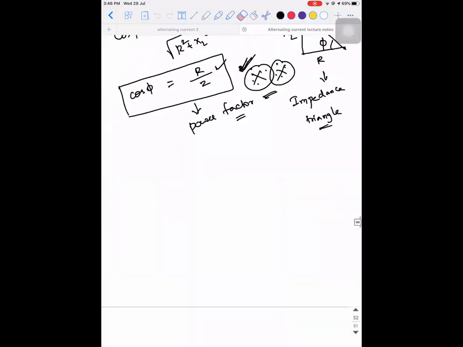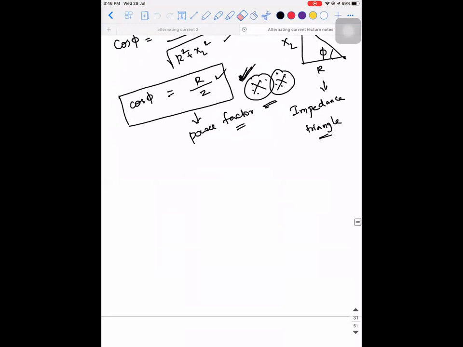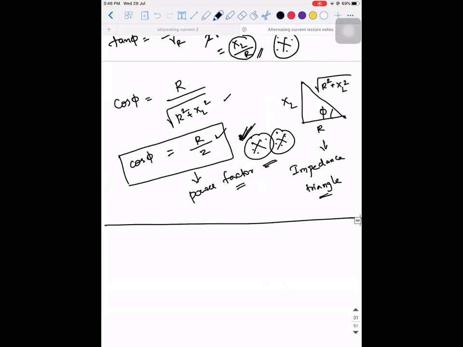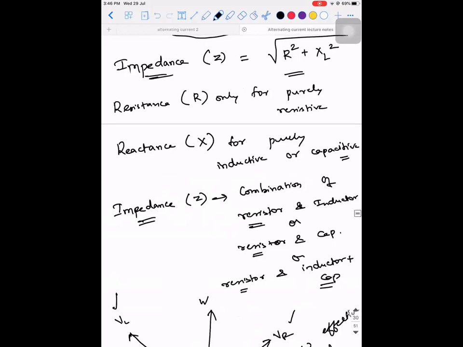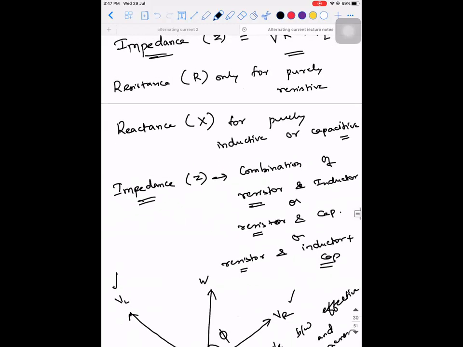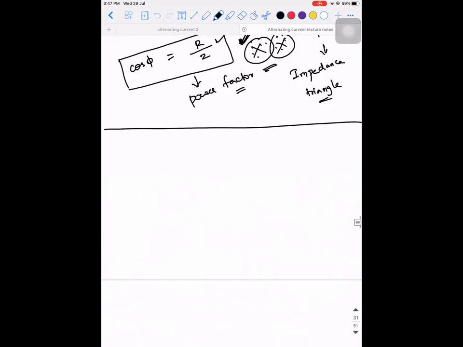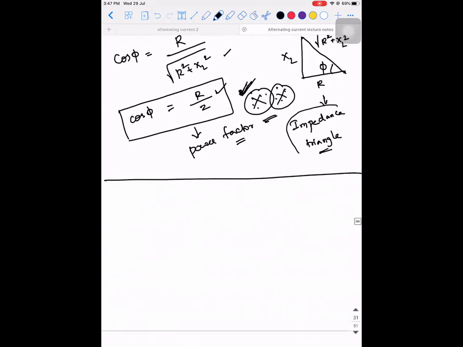Okay. So last class I introduced a term called power factor, right? So power factor is equal to R divided by Z. You guys remember this, right? Is there any doubt from the previous class which you want me to explain again? Is there anything that is not clear while solving the problem, any issues you faced? Okay. Can I proceed then? Yes, sir. Okay. So cos phi is equal to R divided by Z. I introduced a concept called the impedance triangle.